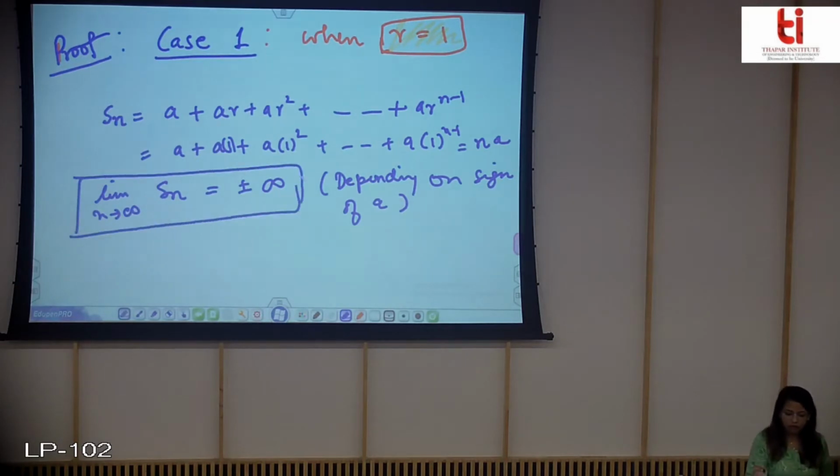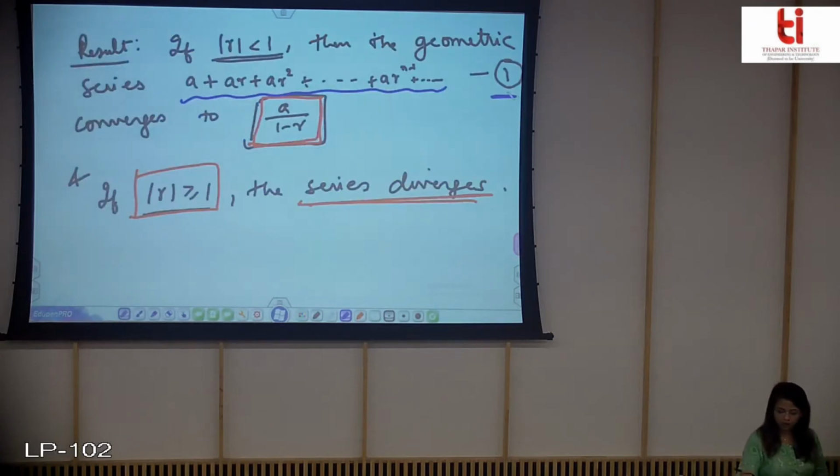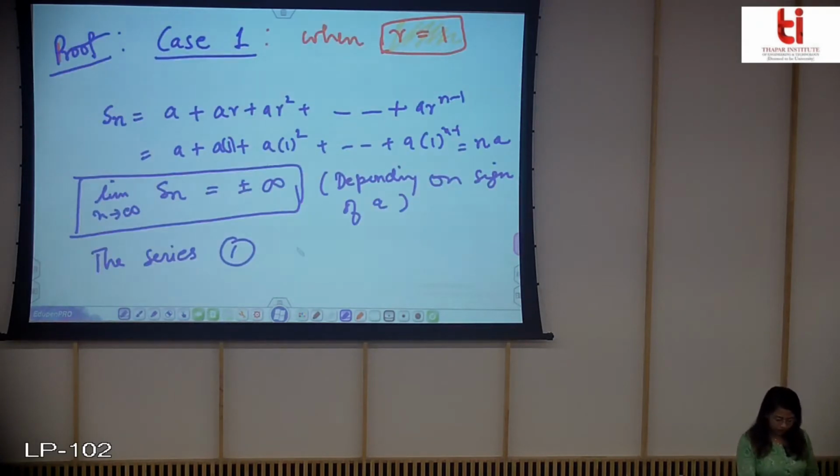We have already told you that if the limit of the sequence goes to infinity, that means the series will also be divergent. So therefore we will say that this series 1 is divergent for r is equal to 1.